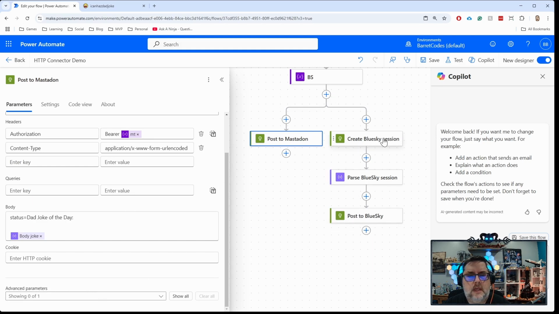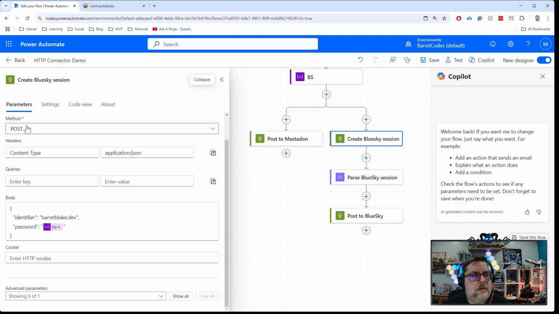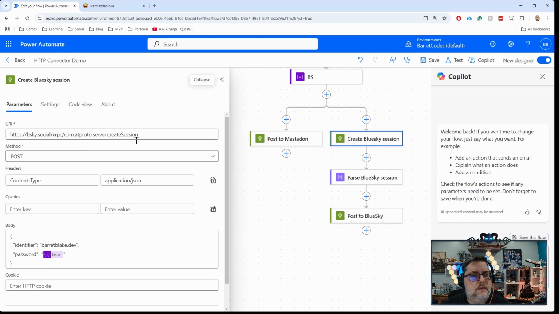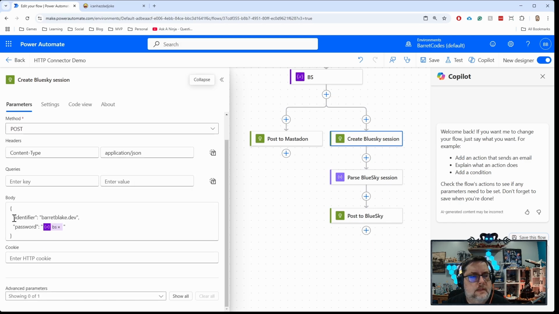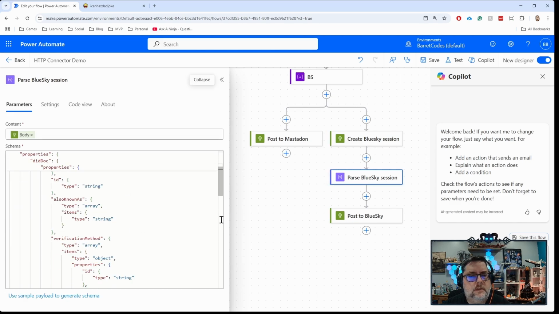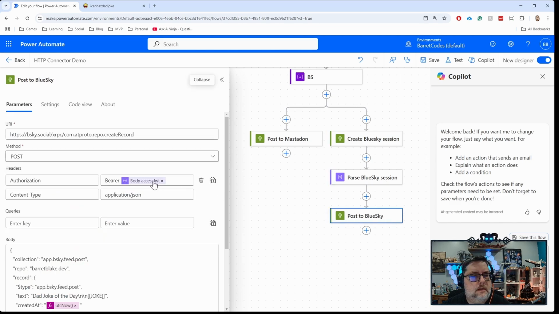Same thing with Blue Sky. So for instance, under here, it's post, calling the create session. With Blue Sky, you have to create a session and get a token first, and then call that. So I'm passing in my ID and my password, and then I'm parsing that output, and then using that as the access token that they give you back from this create session.